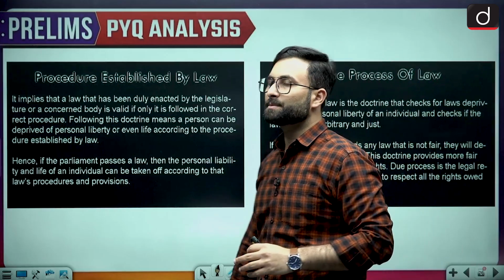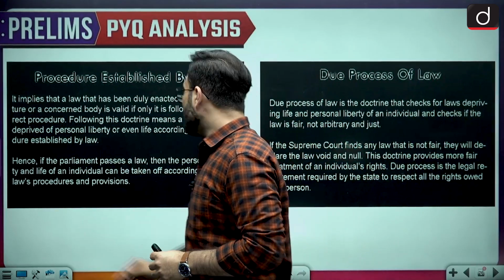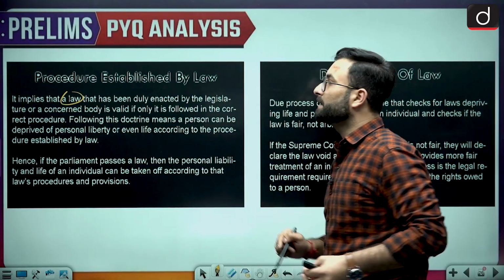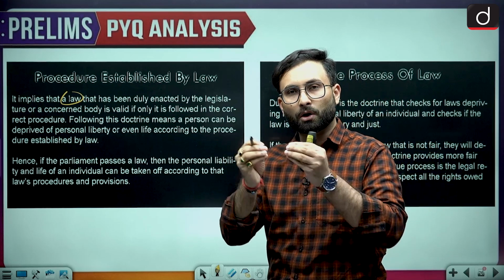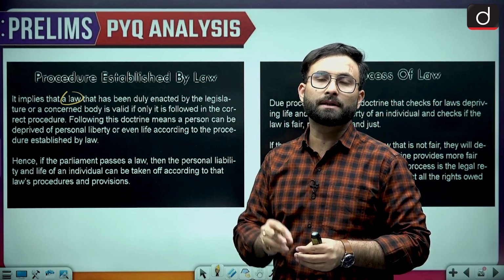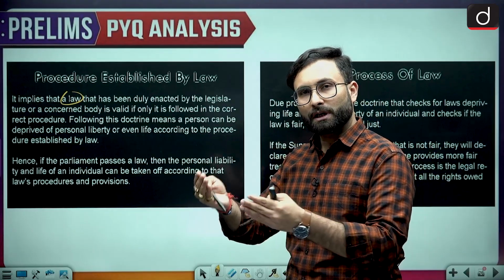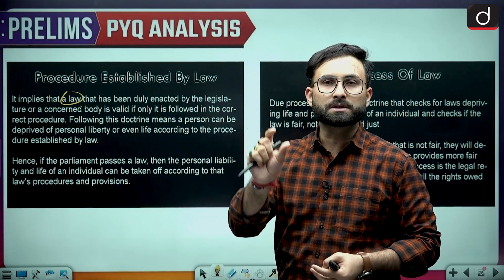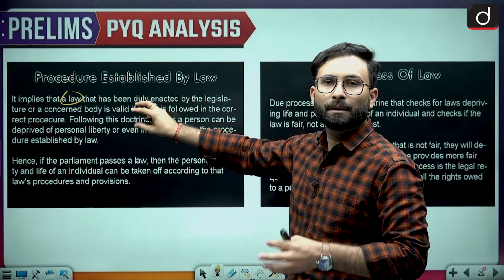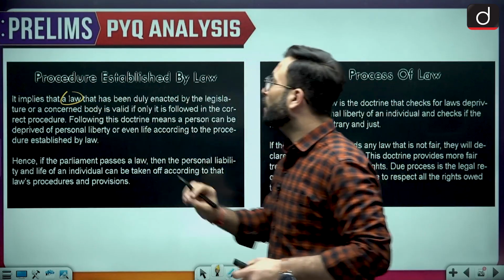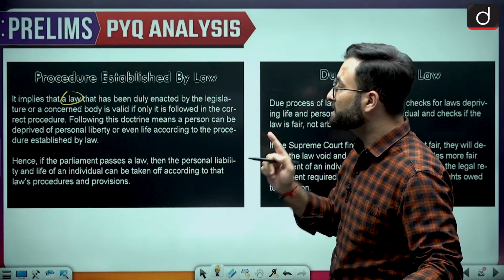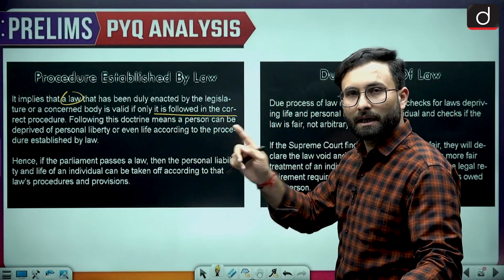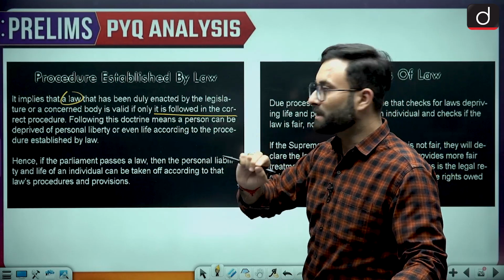Okay. Now coming to the difference between the procedure established by law and the due process of law. So it implies that a law that has been duly enacted by the legislature, that means that a person or a body who has the authority, they have enacted the law. That is one thing. Whatever law is there, there are a few processes given in the law, which rules are there in the law, whether these rules are followed or not. Okay, so that is basically the procedure established by law. So it implies that a law that has been duly enacted by a legislature or the concerned body is valid only if the correct procedure has been followed.